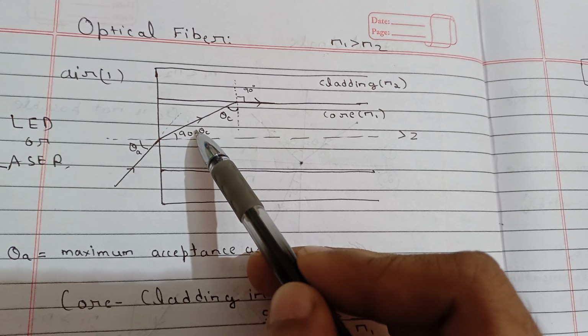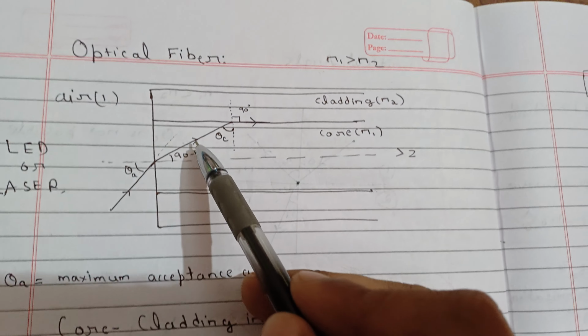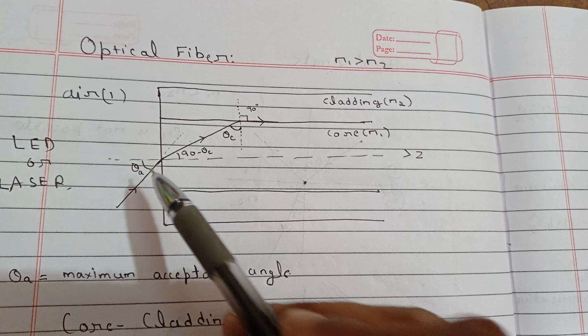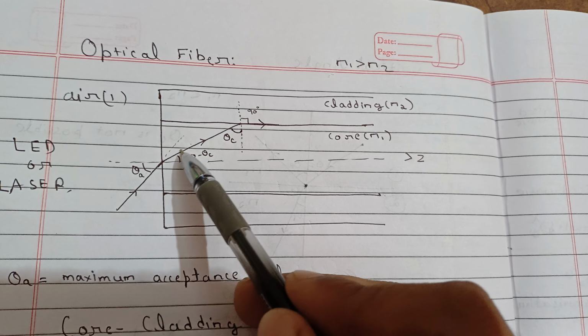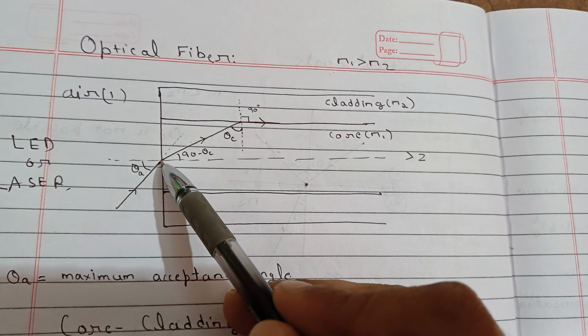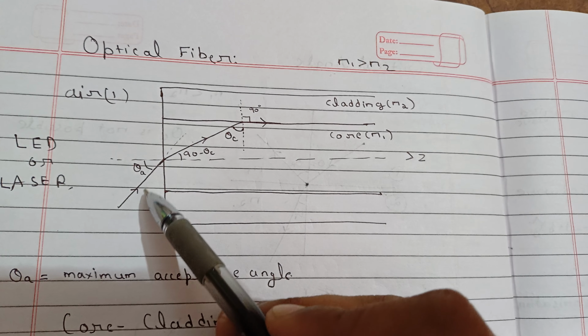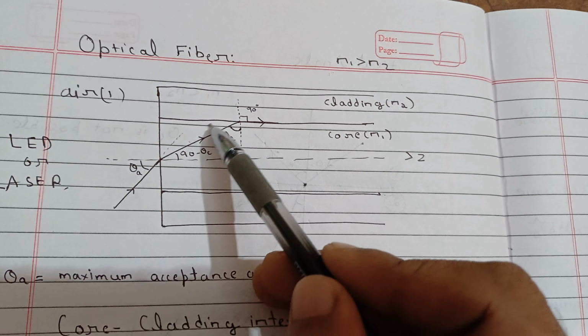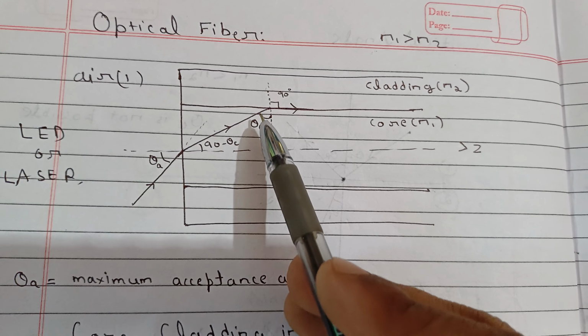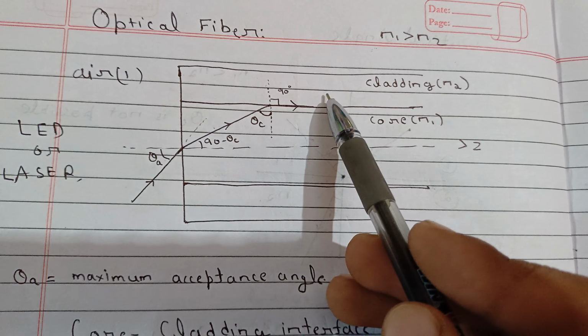And when it is bending towards the normal, then this angle is decreasing. Let's say if this theta a is increased from this, then it will be again increased from here also. So if there was the angle theta c, this another ray, which has a greater angle than theta a, will have a less angle here, less than theta c. So when the angle is less than theta c, then there will be no total internal reflection.